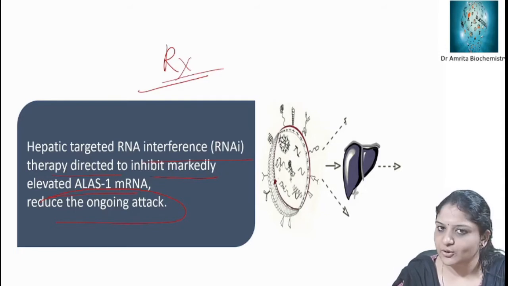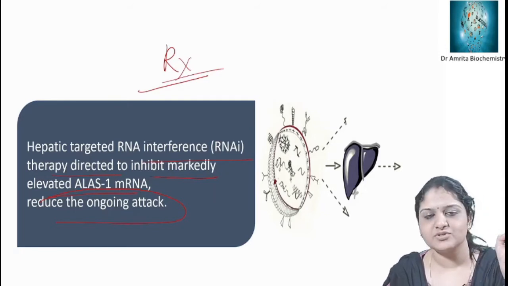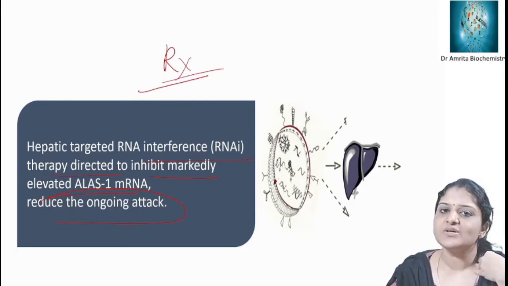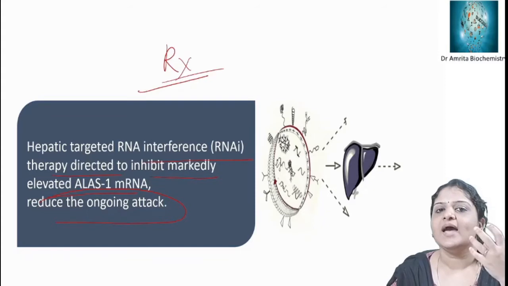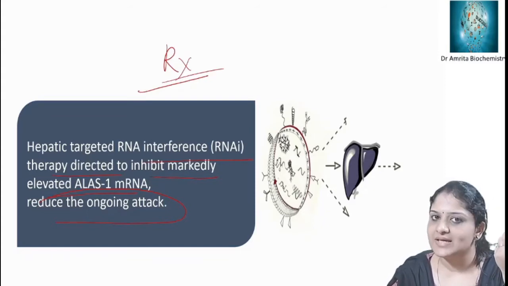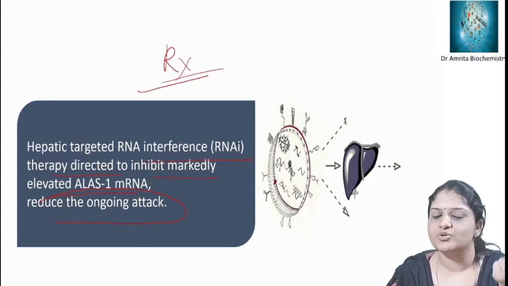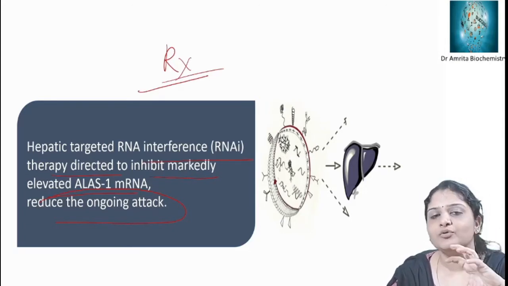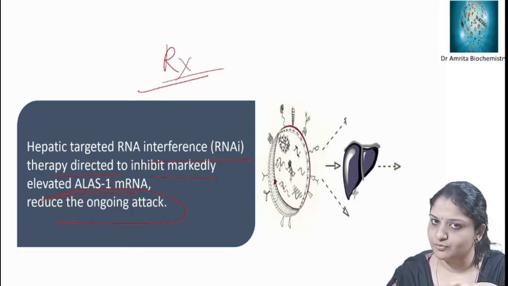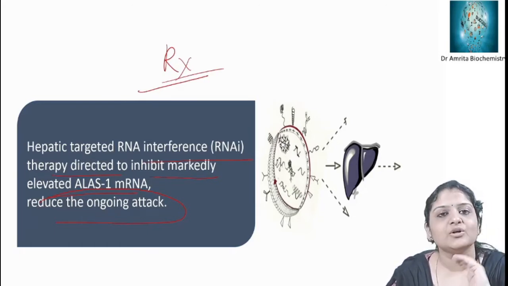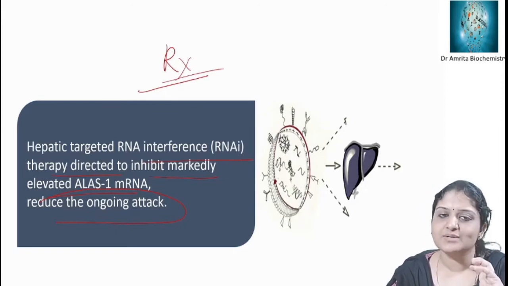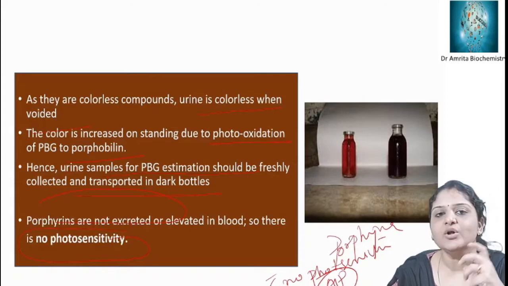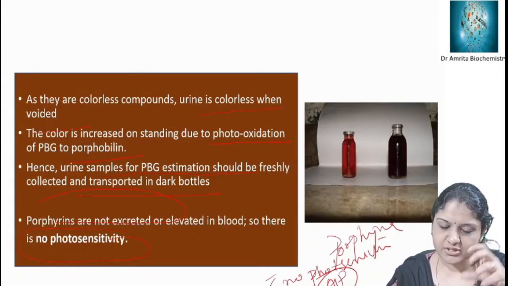So about acute intermittent porphyria, you have to remember the enzyme deficiency. What is the enzyme deficiency? It is HMB synthase or porphobilinogen deaminase or uroporphyrinogen 1 synthase, and the levels of ALA, that is aminolevulinic acid, and porphobilinogen are elevated in urine. Urine should be transported in dark bottles, otherwise porphobilinogen will undergo oxidation and form porphobilin. Porphyrins are not excreted or elevated in blood, so there is no photosensitivity.